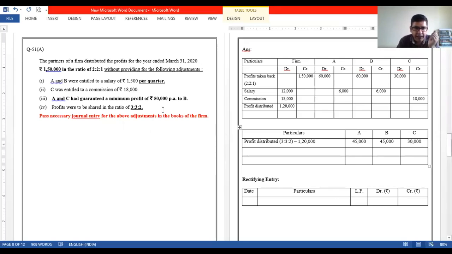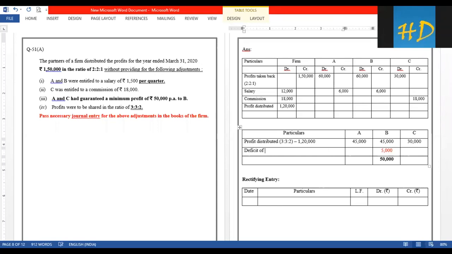Who has been given a guarantee? A minimum profit of 50,000 to B. So let me write 50,000 over here. This is a guaranteed profit. How much is the deficit? 5,000. So let me add 5,000 to B. Who will bear this? So let us write this. Deficit of B will be borne by, borne by whom?